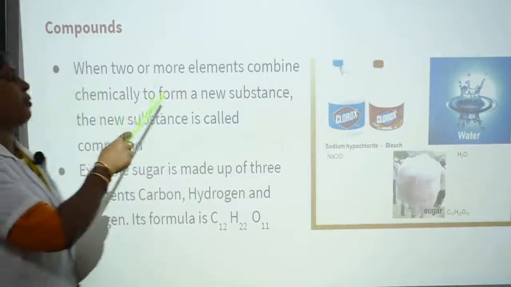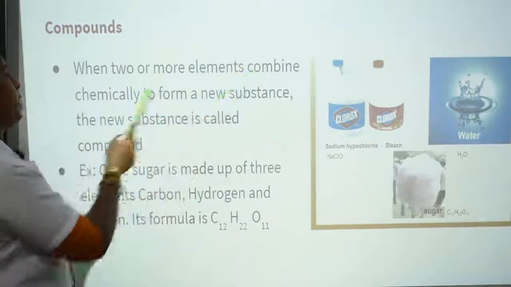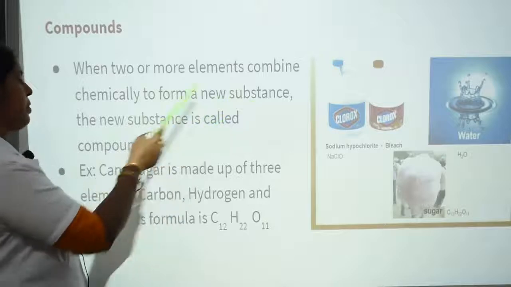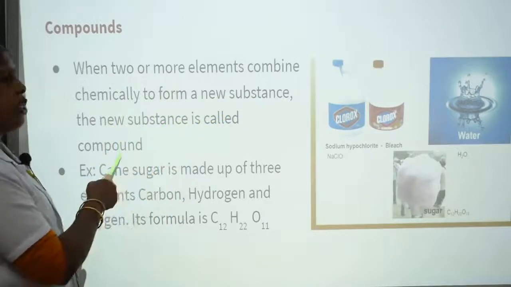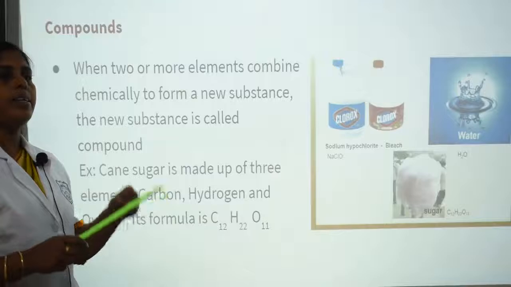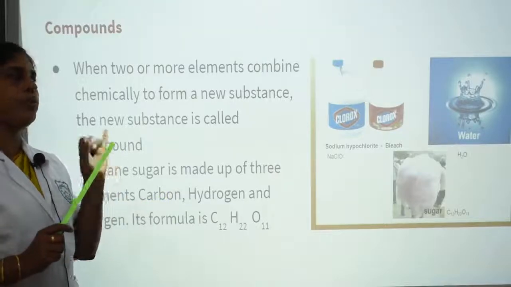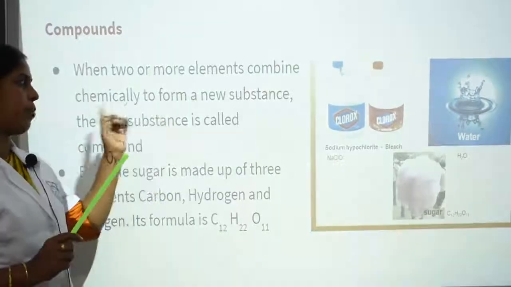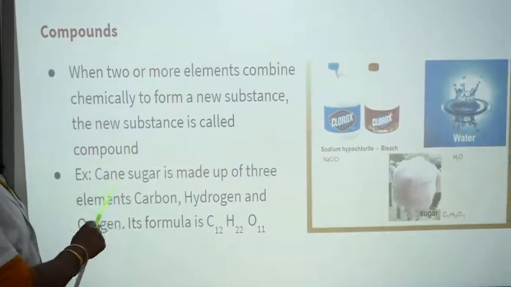Let's see about compounds. When two or more elements combine chemically to form a new substance, the new substance is called a compound. What does compound mean? A chemical combination of two or more substances. Chemically they combine together to form compounds.